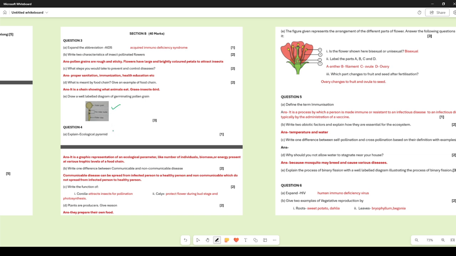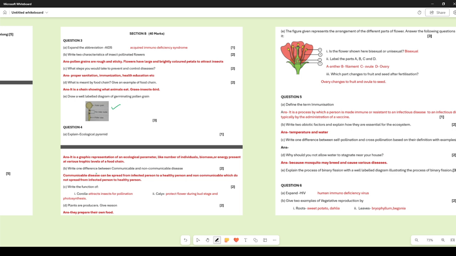Explain an ecological pyramid. Now what is an ecological pyramid? When we talk about an ecological pyramid, remember that it is a graphic representation of an ecological parameter. Now what do we mean by parameter? That means what is it that we are measuring? If we are measuring the number of individuals, then it would be the pyramid of number. If we are measuring the biomass, then it would be the pyramid of biomass. Or energy, then it would be the pyramid of energy, which is present at each trophic level in a food chain. So remember, when we are talking about an ecological pyramid, we are talking about some specific food chain.